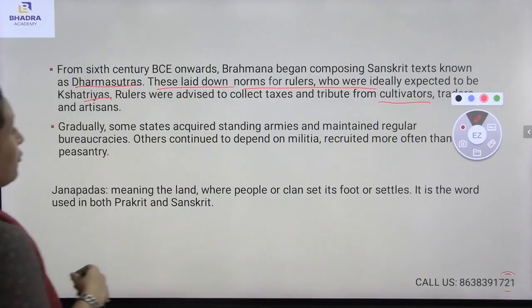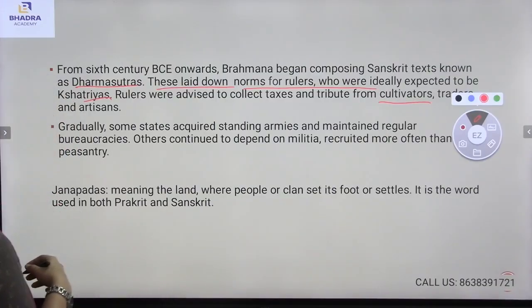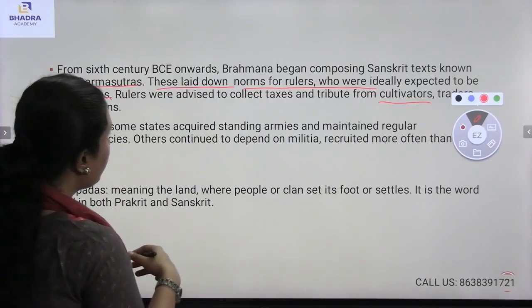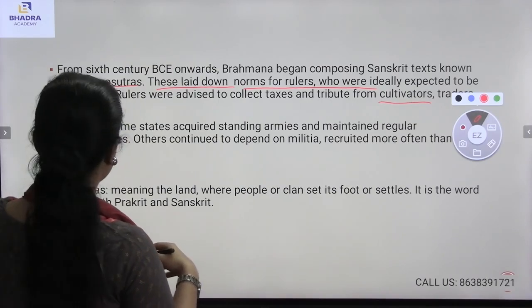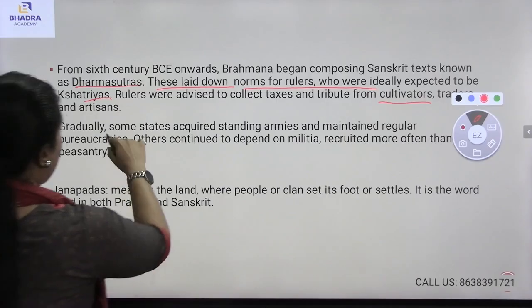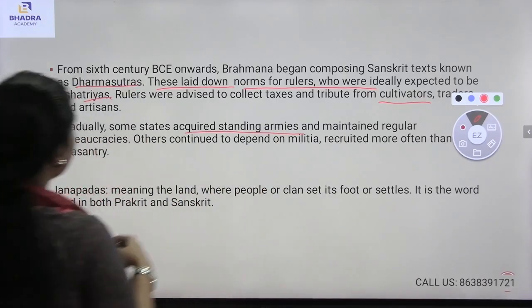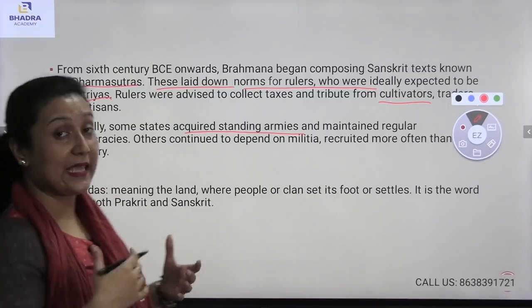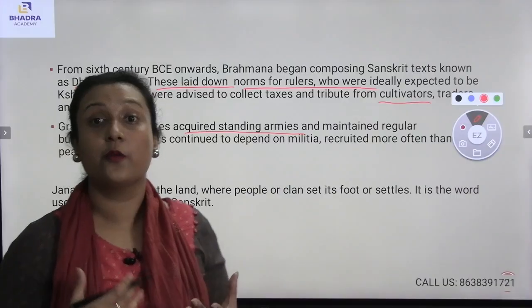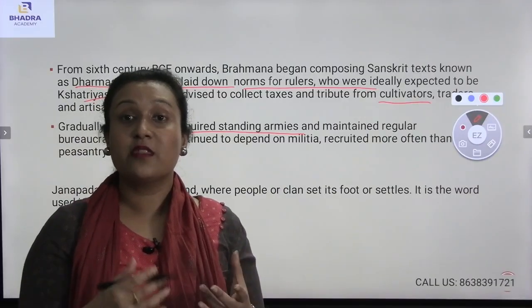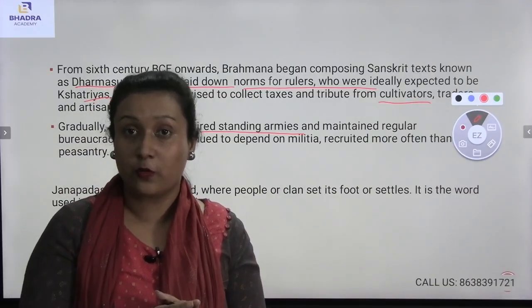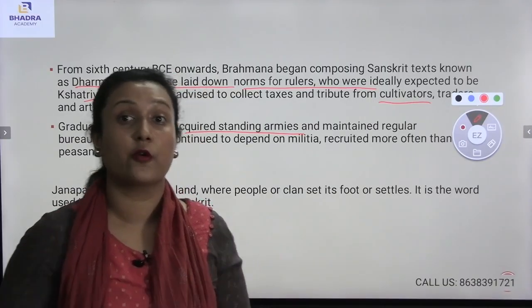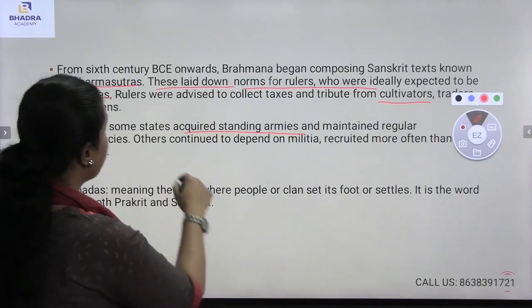Gradually, some states acquired standing armies and maintained regular bureaucracies. Others continued to depend on military recruited from the peasantry. Yes, they had standing armies and they had regular bureaucracies. Bureaucracy means every resource was being controlled by the state itself. This is known as bureaucracy.